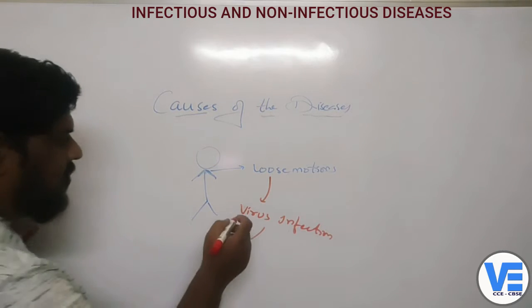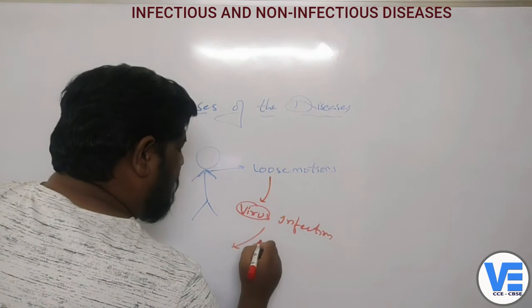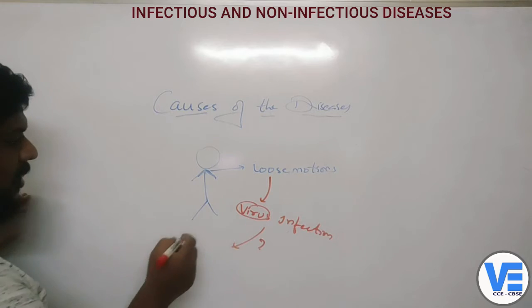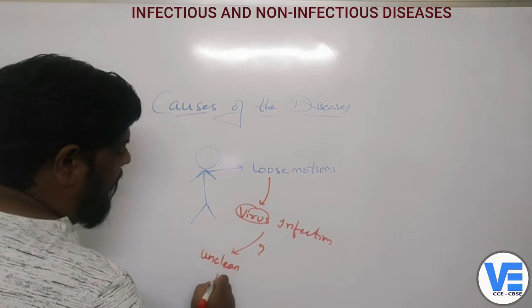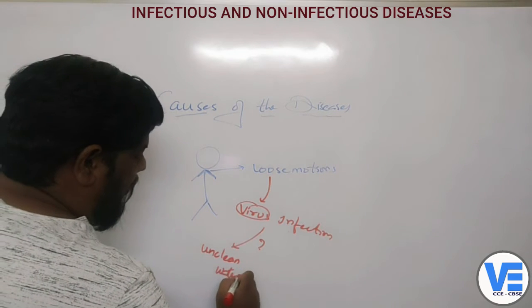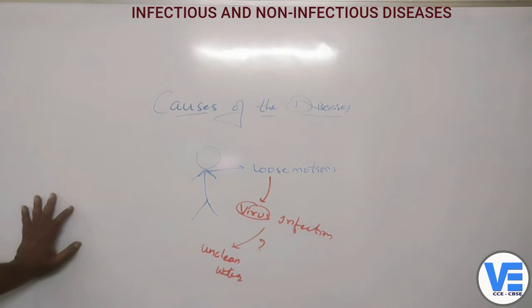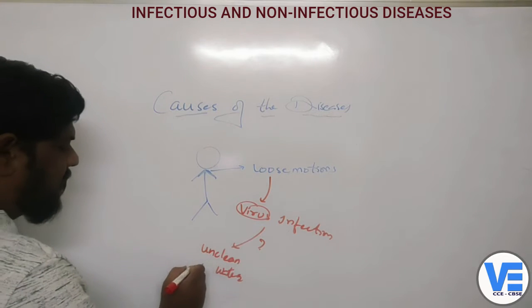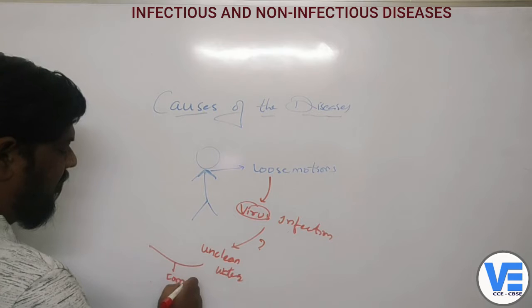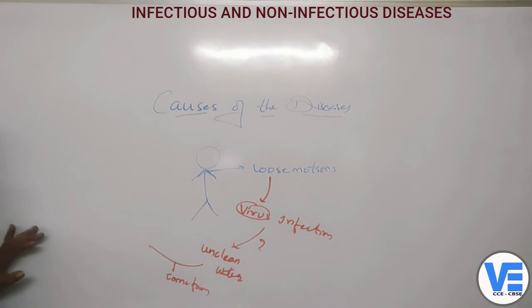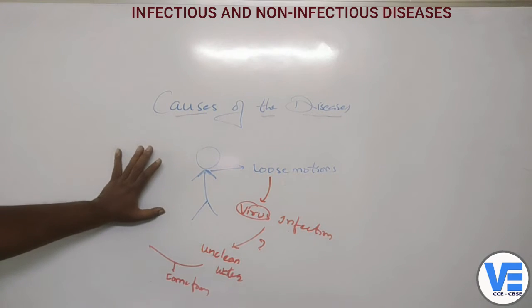Now the next question will be how the virus entered into the body. Maybe we have another answer: maybe she has drunk unclean water, or you can say water which is completely contaminated. Immediately the next question will be where this contaminated water came from. How did the baby drink this unclean water?